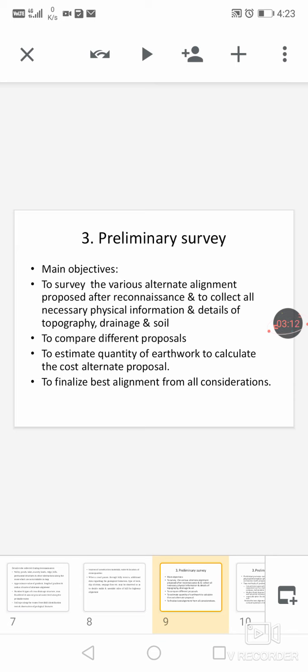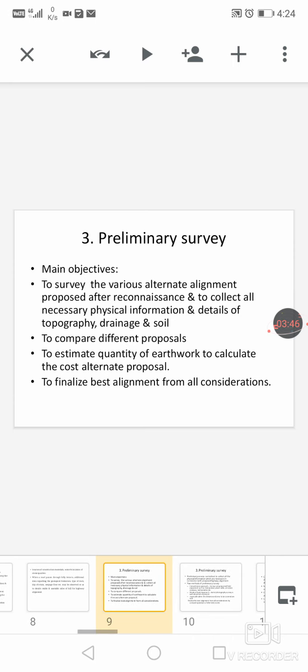Third stage is preliminary survey. The main objective of this survey is to survey the various alternate alignments proposed after reconnaissance and to collect all necessary physical information and details of topography, drainage and soil. Another objective is to compare the different proposals. Third one is to estimate the quantity of earthwork to calculate the cost of alternative proposals. Finally, to finalize the best alignment from all considerations.